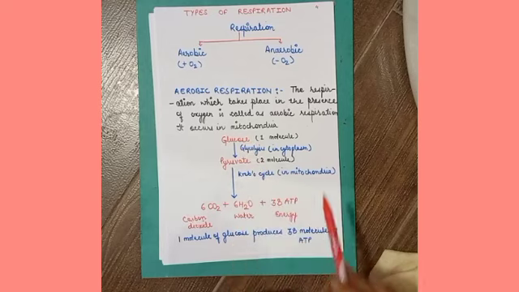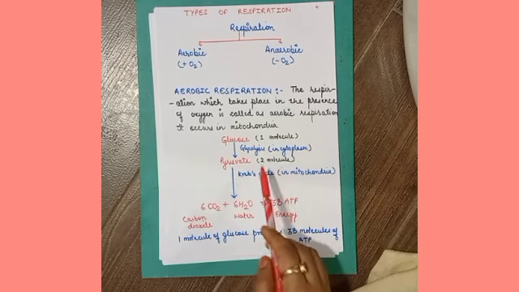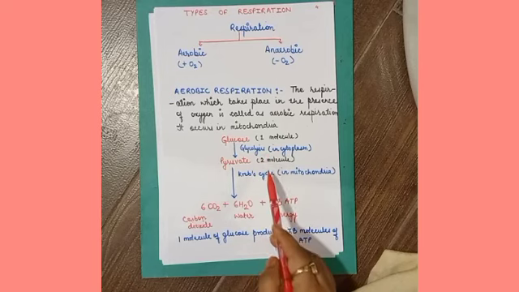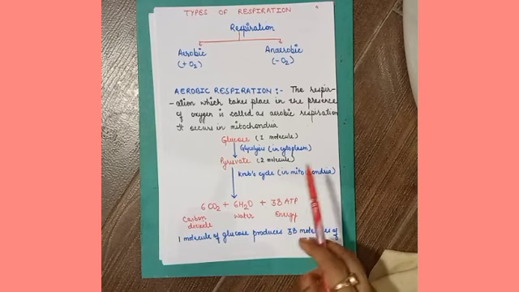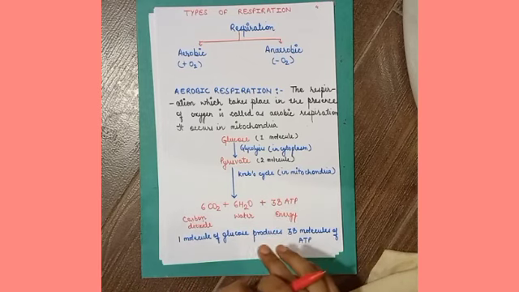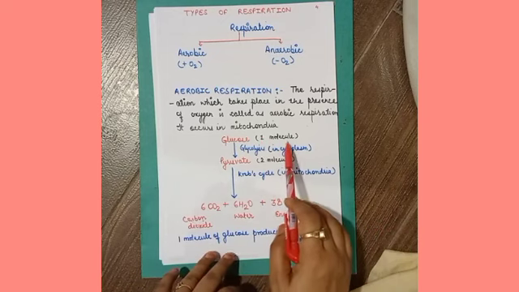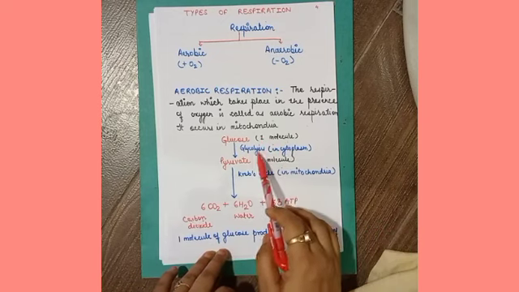Different types of cycles occur, like glycolysis and the Krebs cycle, which we will study in the higher class, in 11th class, or I will explain these cycles in upcoming videos. Now one molecule of glucose breaks down into pyruvate.